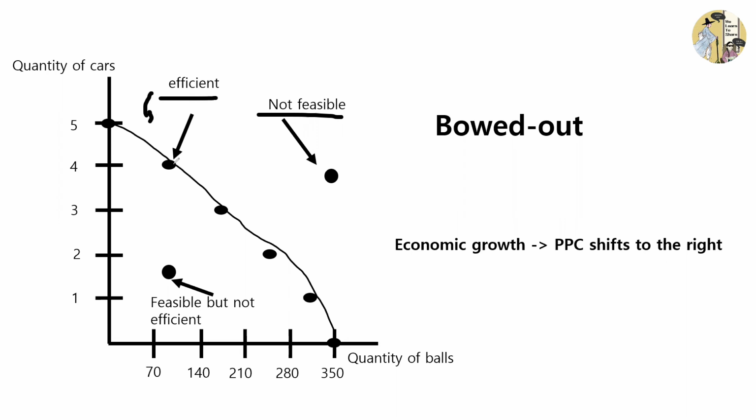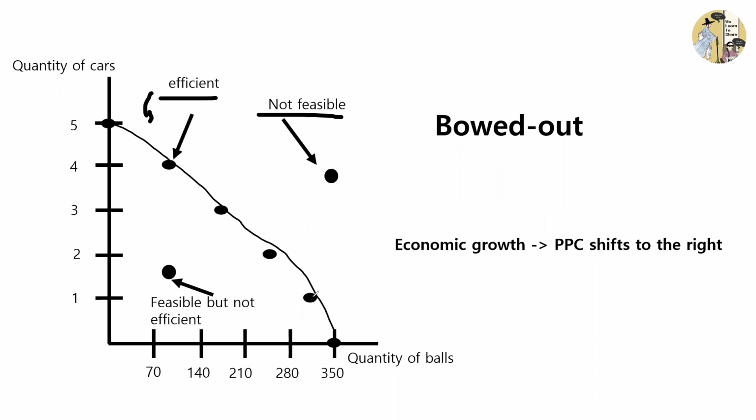When a point on the production possibilities curve is efficient, it means that the society or the economy is using its max capacity to produce. It is at the most efficient state of producing. So, for example, at this point of 4 cars and 80 balls, we can't produce more than 80 balls if we decide to produce 4 cars, which means that the society or economy is producing at its max capacity.